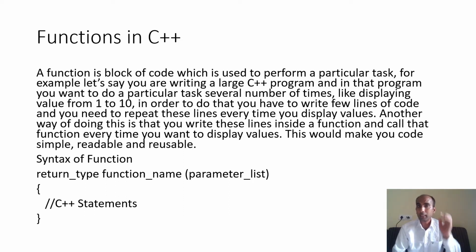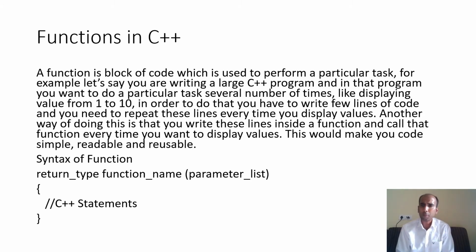To do that, you would have to write a few lines of code again and again, repeating them every time you display the values. Alternatively, you can write those lines of code inside a function and call that function whenever it is required. This will make your code simple, reusable, and readable.